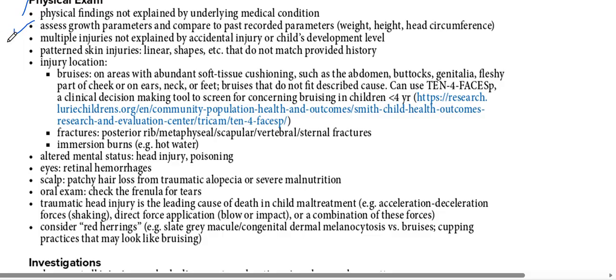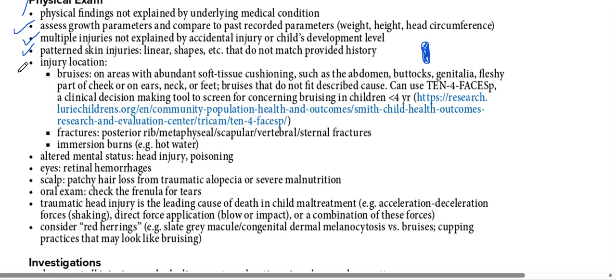Multiple injuries that are not explained by accidental injury or the child's developmental level. The child has multiple injuries that do not look like accidental injuries; they look like non-accidental injuries. Patterned skin injuries, like linear injury shapes, do not match the provided history, linear injury especially. So it looks like a non-accidental injury, not an accidental injury.